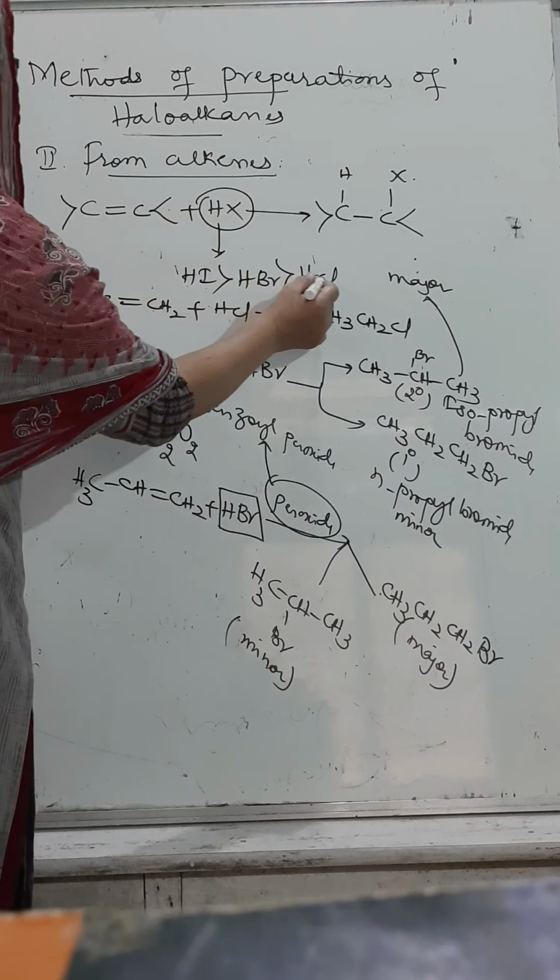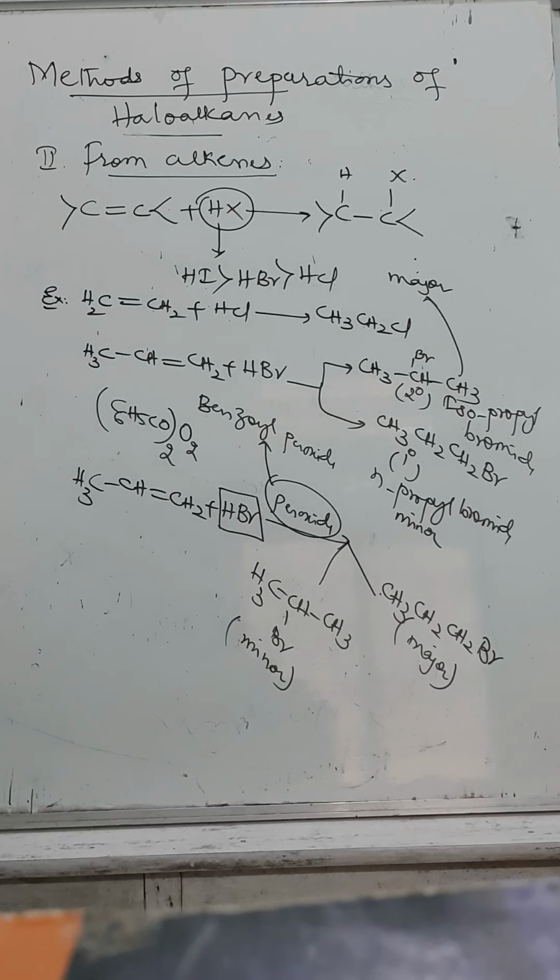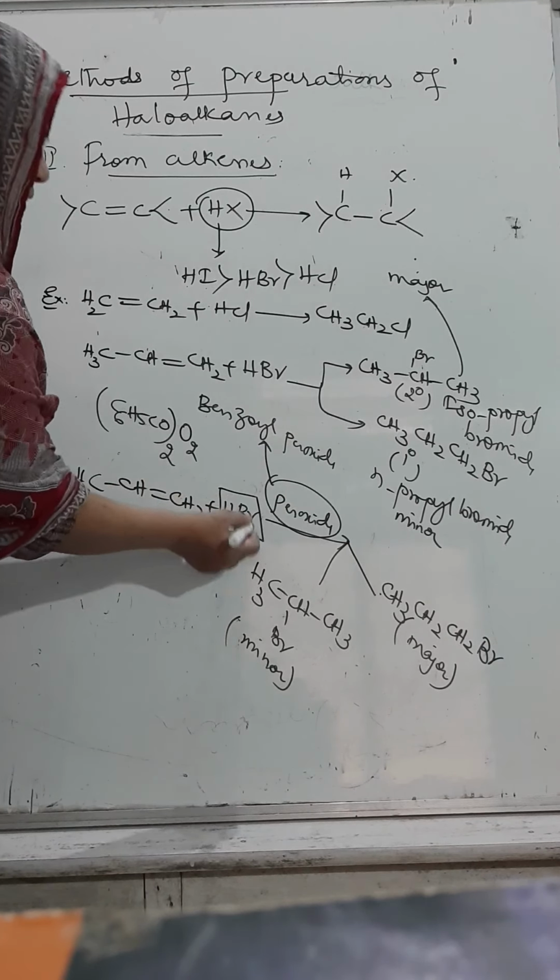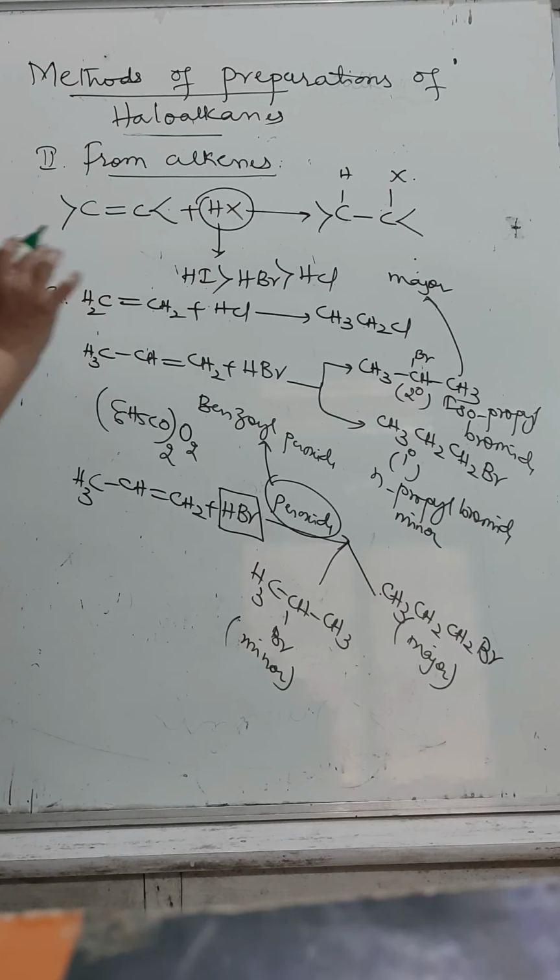Further, with HCl the bond dissociation enthalpy is very high. Therefore, it is possible only with HBr. Only with HBr can we get this.